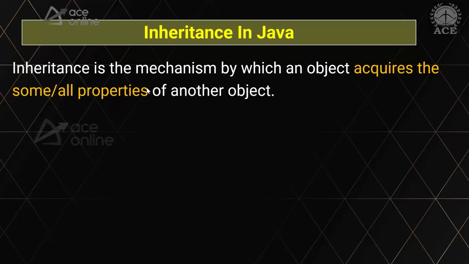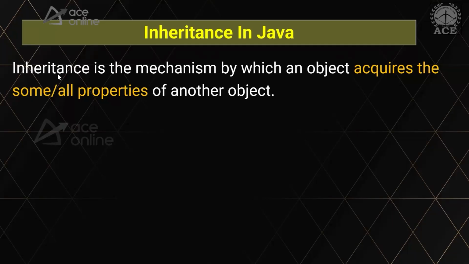Just like in our previous slide, the nose is a feature from the parent that got inherited into the child. It may not be all features. Later we will see how to restrict them. But remember, some or all of the features can be inherited from one class to another class.